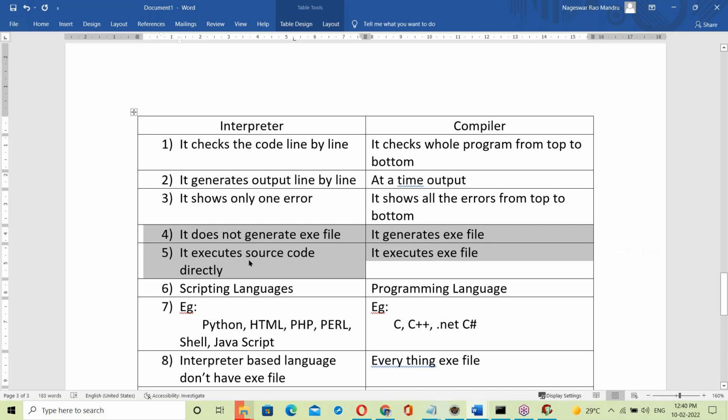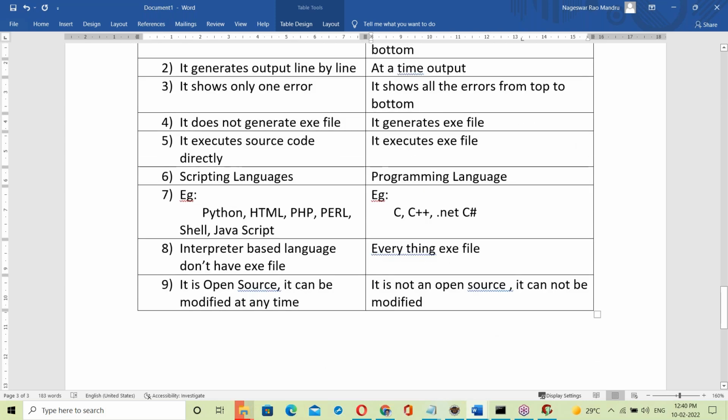The interpreter executes the source code directly, but the compiler generates an exe file and executes that exe file. So this is the difference between interpreter and compiler.